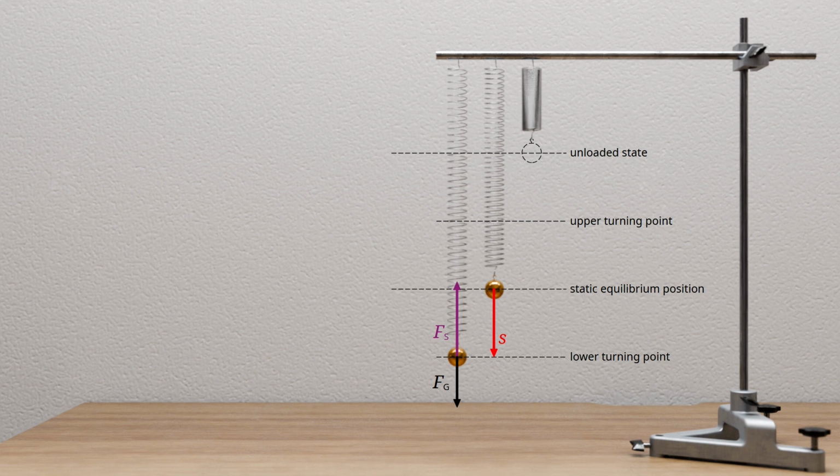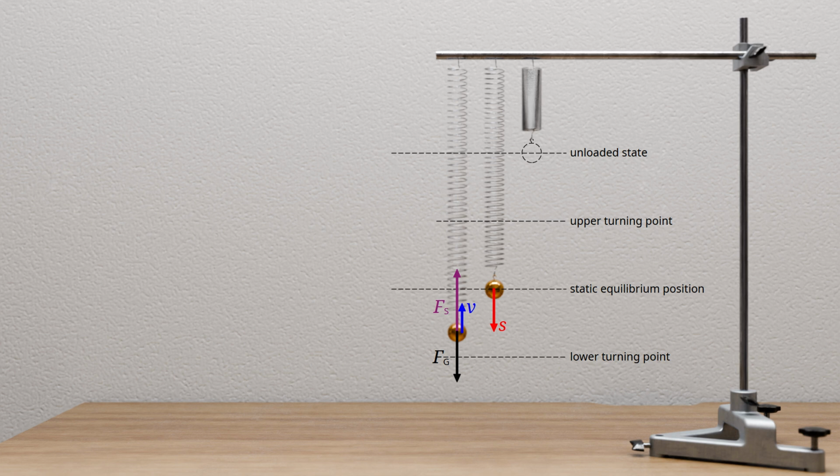The upward directed spring force now exceeds the downward gravitational force of the sphere. As a result, a net force acts upward on the sphere. This resultant force corresponds to the restoring force, which drives the sphere back toward the rest position opposite to the direction of displacement. If we now release the body, this restoring force causes the sphere to accelerate opposite to the direction of displacement toward its equilibrium position.